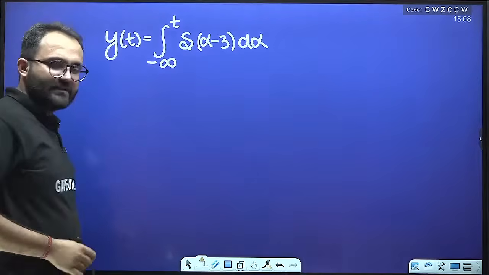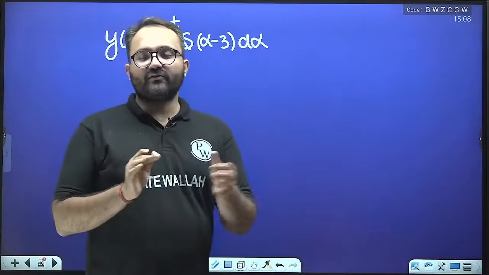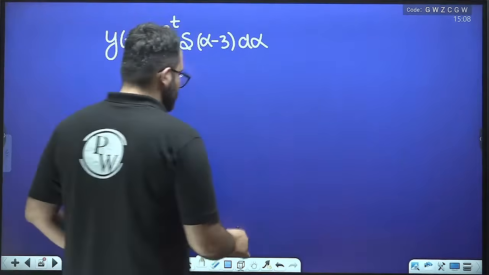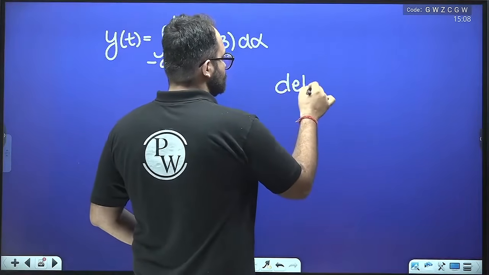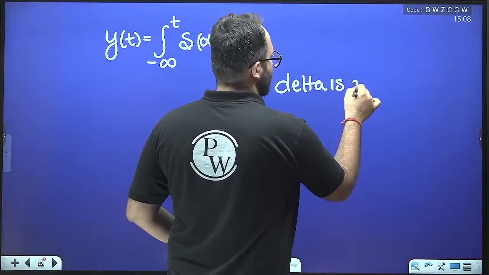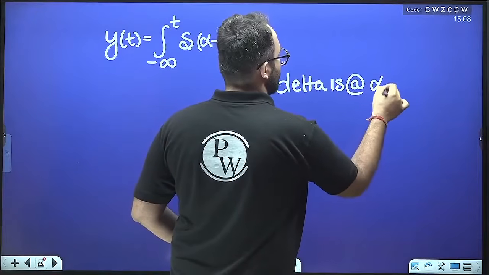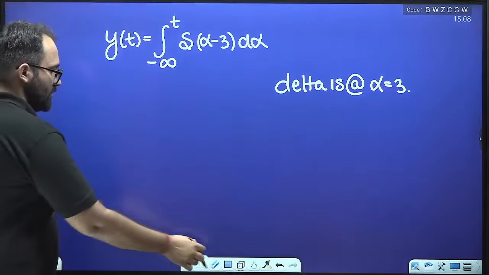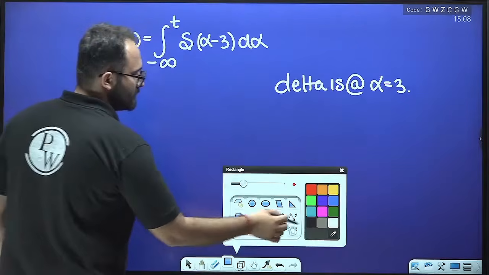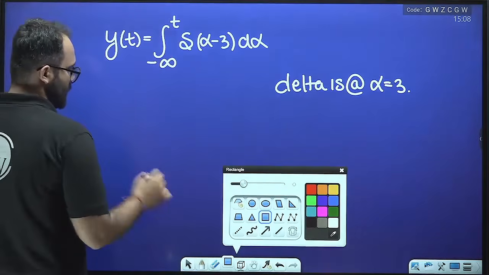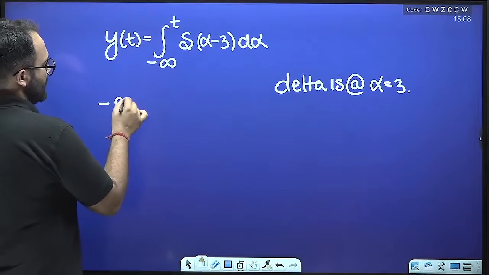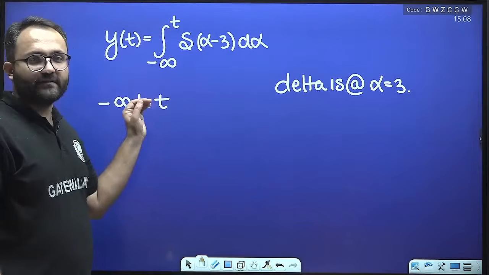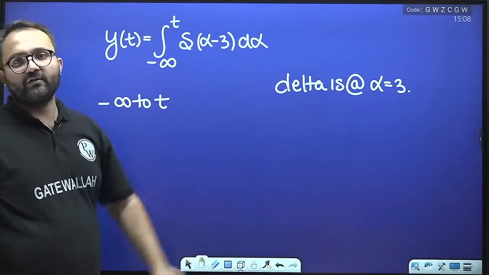Here we can see that the location of delta is at alpha equal to 3. Now the integration is from minus infinity to t, and delta is at alpha equal to 3.